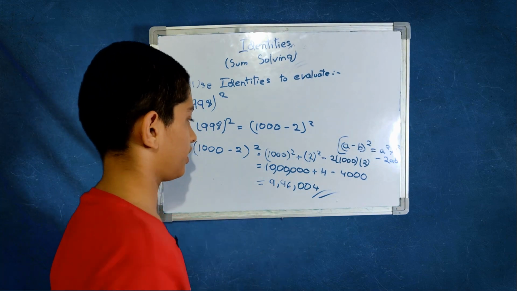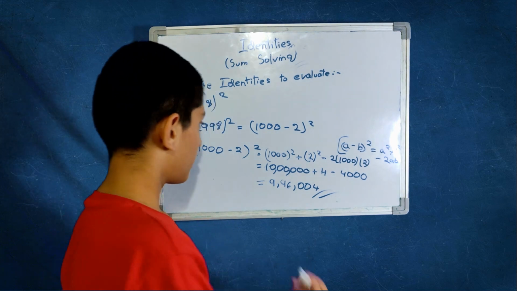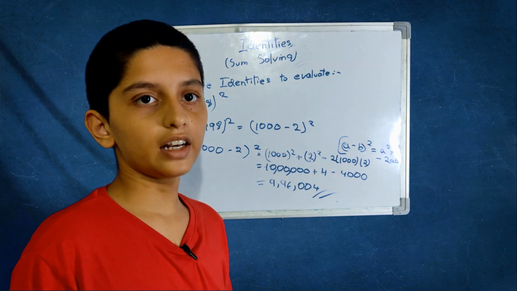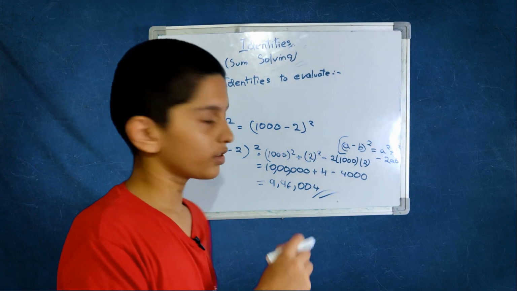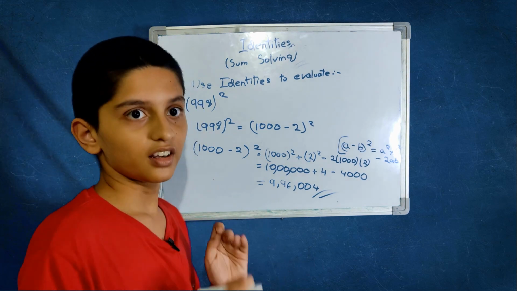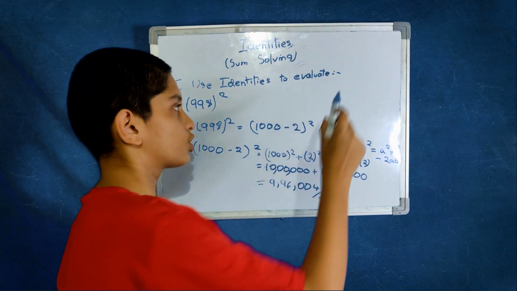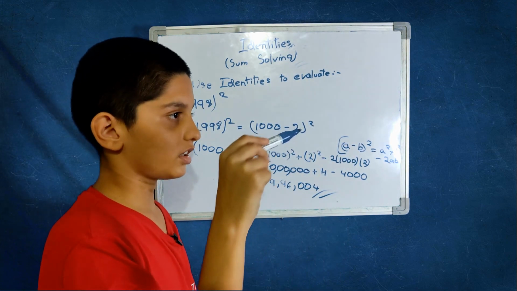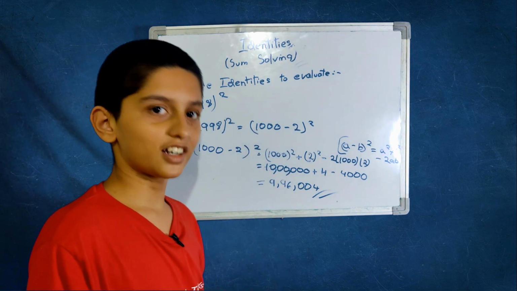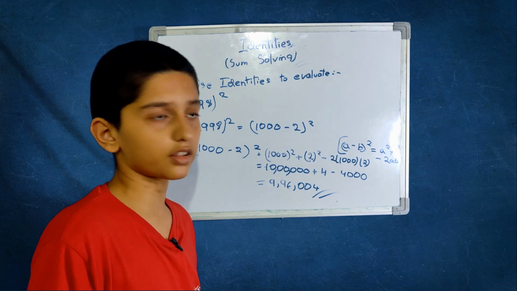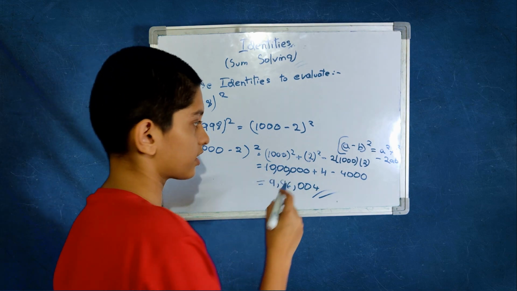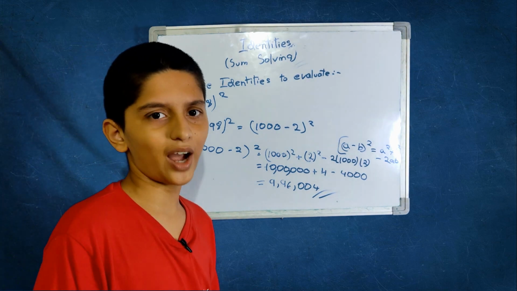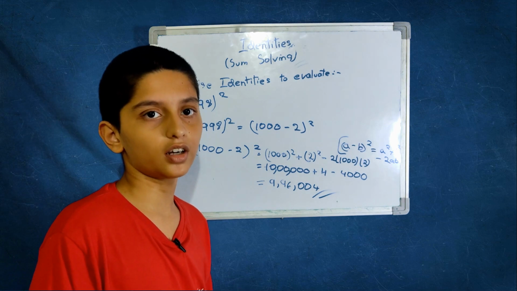How did I get this one? 10 lakh minus 4,000 is 9,96,000, and when you add 4, it is so simple. 9,96,004. We have got our answer, right? How simple. Or else you should multiply 998 into 998, and you will get confused, and sometimes you may get the wrong answer. Here you may only get wrong answers if your addition or subtraction goes wrong, and that is very unlikely to happen, right, than multiplication going wrong.